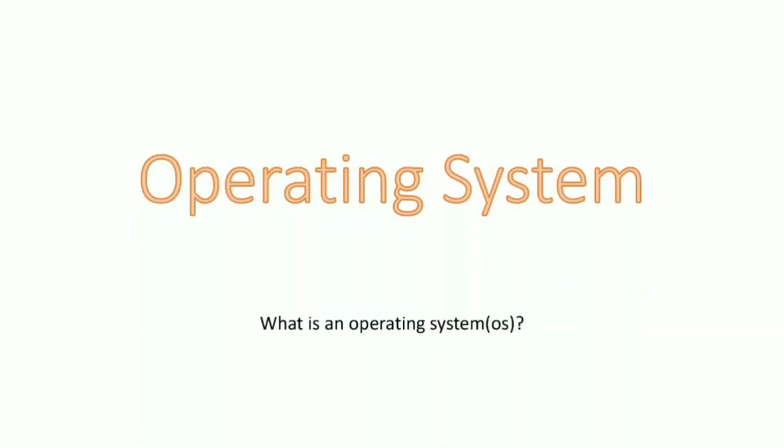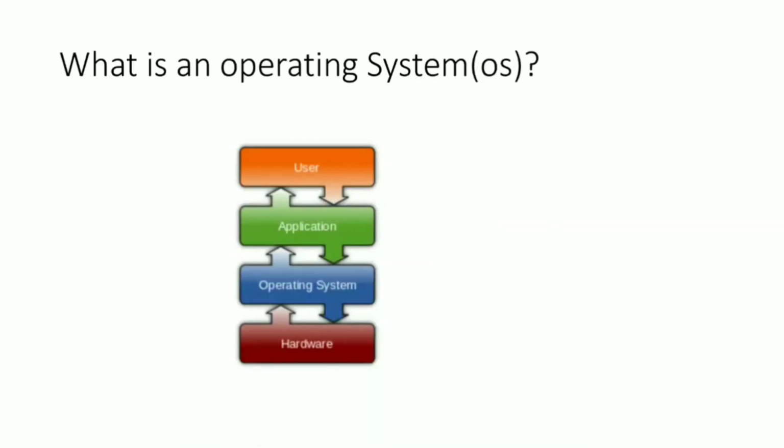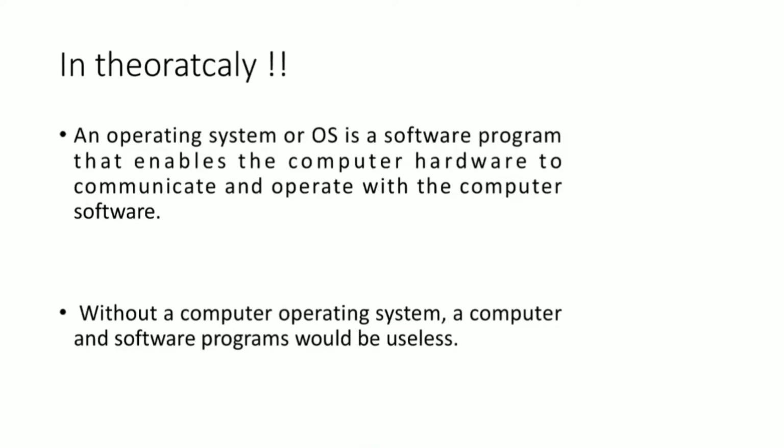Operating system. What is an operating system, OS? Hardware to OS to application to user means we're the user. Theoretically, an operating system, or OS, is a software program that enables the computer hardware to communicate and operate with the computer software. Without a computer operating system, a computer and software programs would be useless.